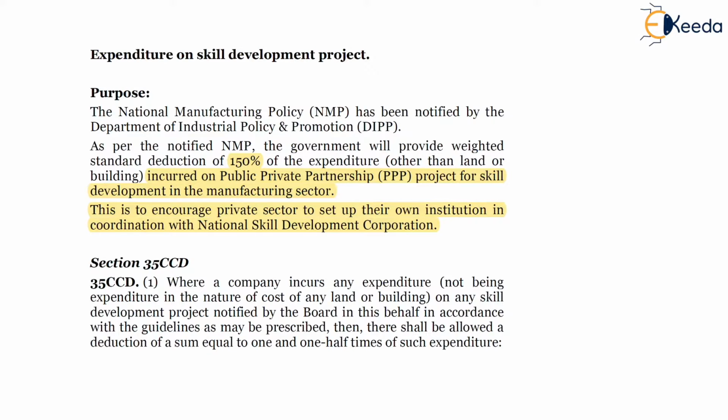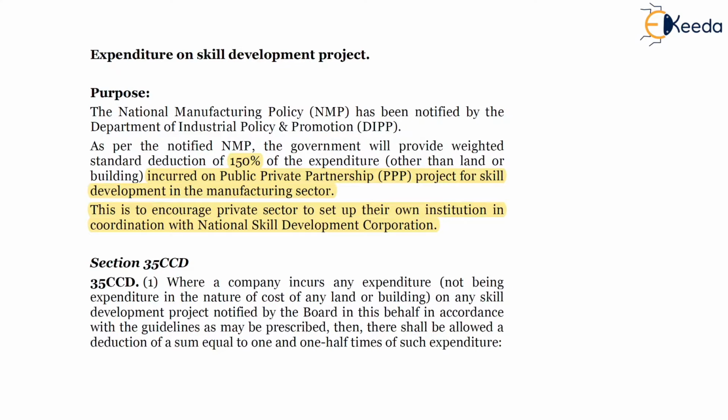So friends, after understanding the basic purpose of the skill development project, now what are the provisions of section 35CCD? As per these provisions, any expenditure incurred by the company for the purpose of a skill development project, which is notified by the CBDT, which is notified by the board as per prescribed guidelines, then any payment to such notified project will be eligible for 150% weighted deduction till assessment year 2021.